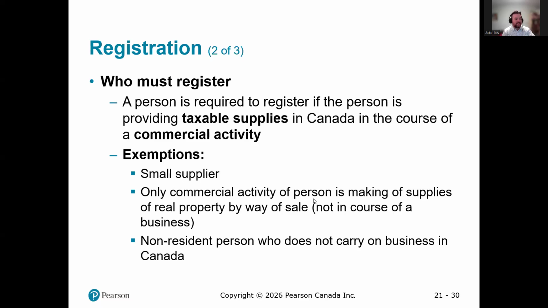Only commercial activity if a person is making supplies of real property. Since real property is exempt, if your business is exempt from sales tax, then you don't need to register to charge sales tax, because you never will. Non-resident: a non-resident person who does not carry on business in Canada. We only have to charge sales tax for business being carried on in Canada. So if a non-resident has a business outside Canada, they don't need to register with Canada to charge sales tax.